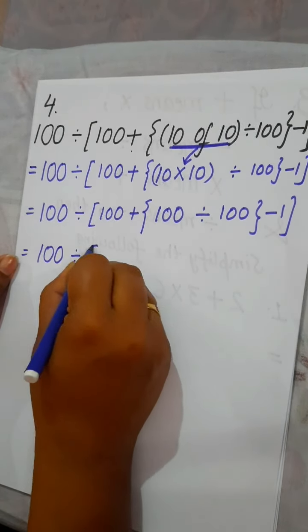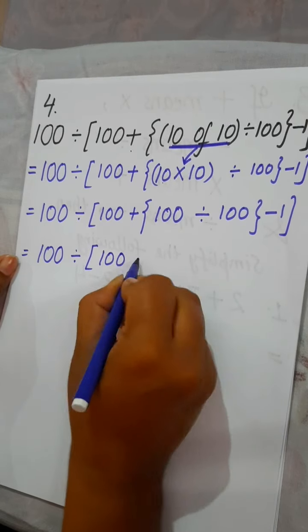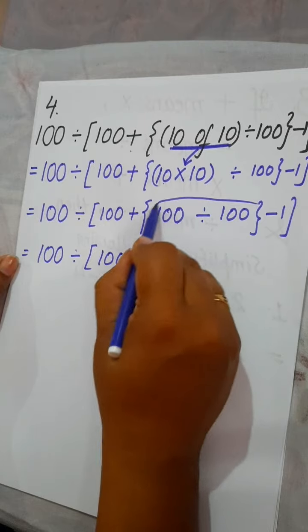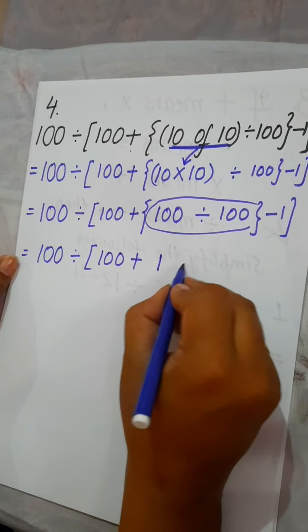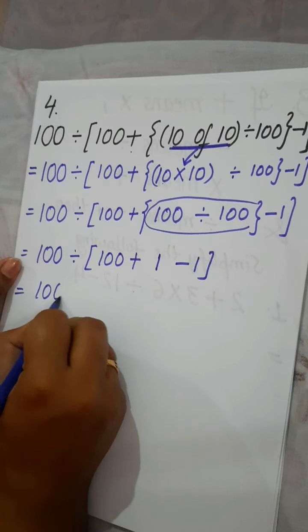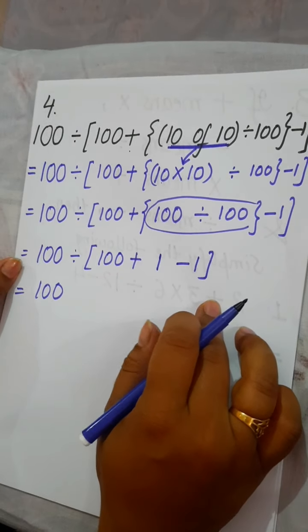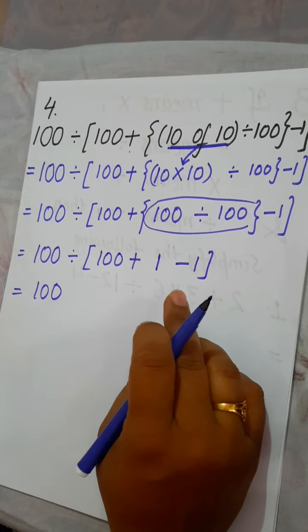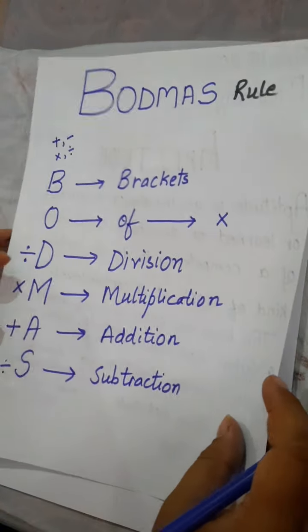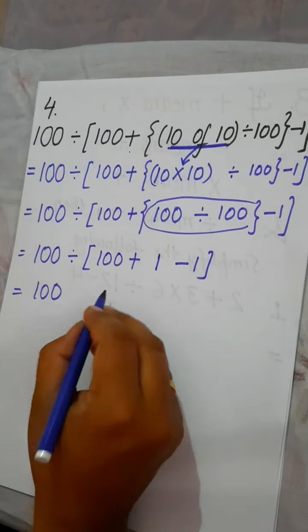100 divided by 100, 1. We solved this bracket. 100 divided by 100, 1. Then we have this one. Now next step we have to solve this square bracket, and in this square bracket we have 2 operations, that is plus and minus. So according to the rule you have to solve addition first.